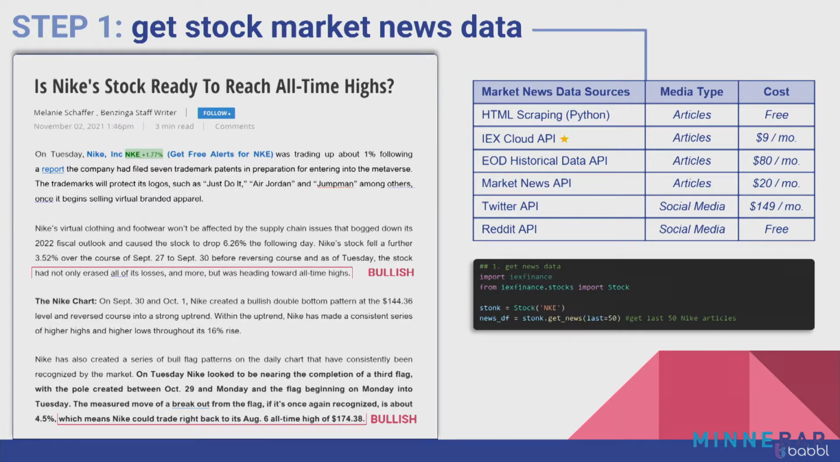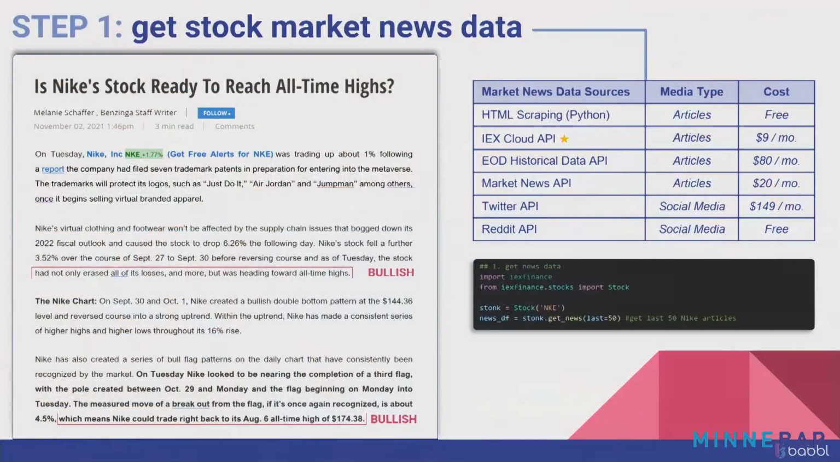And other options too, like APIs, which you can pay for, that will give you data for you. You can get them for articles or social media. Sam and I have chosen to use IEX Cloud, which is a relatively cheap API that gives you a lot of market data over time. And as you can see from the little code snippet on the right, it's pretty straightforward to implement.